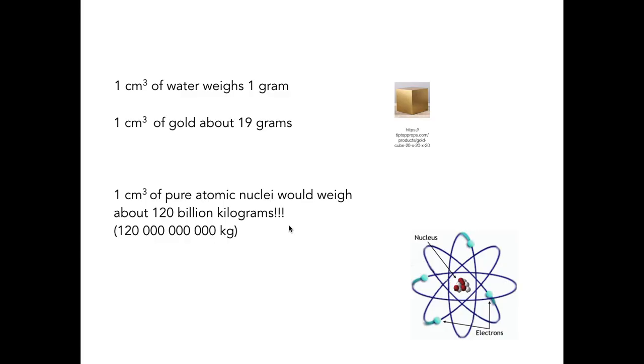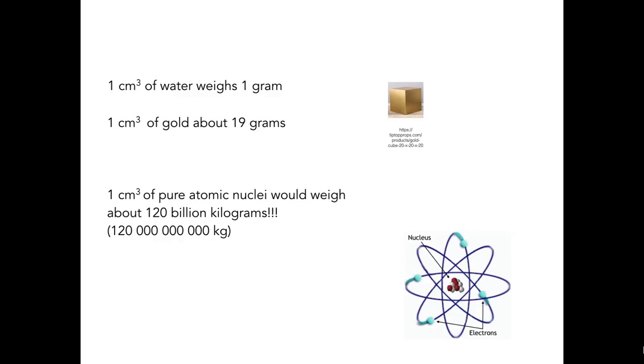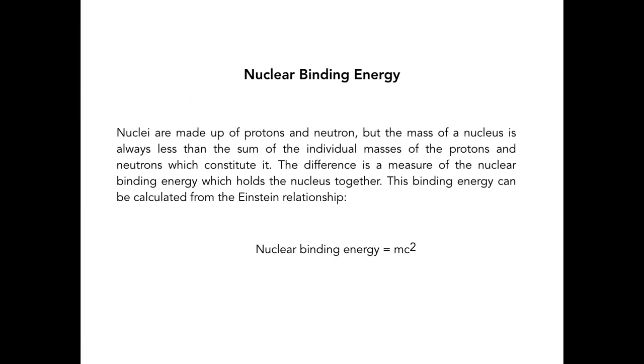In other words, the density of atomic nuclei is 120 billion kilograms per cubic centimeter. Okay, nuclei are made up of protons and neutrons because the electrons are not found in the nucleus. They are found orbiting around the nucleus.